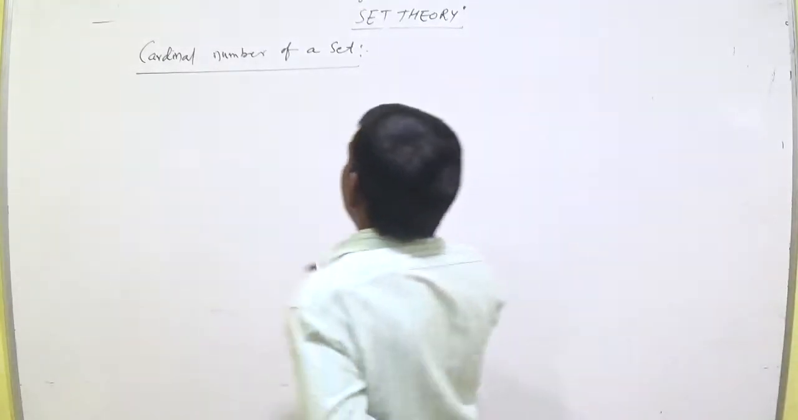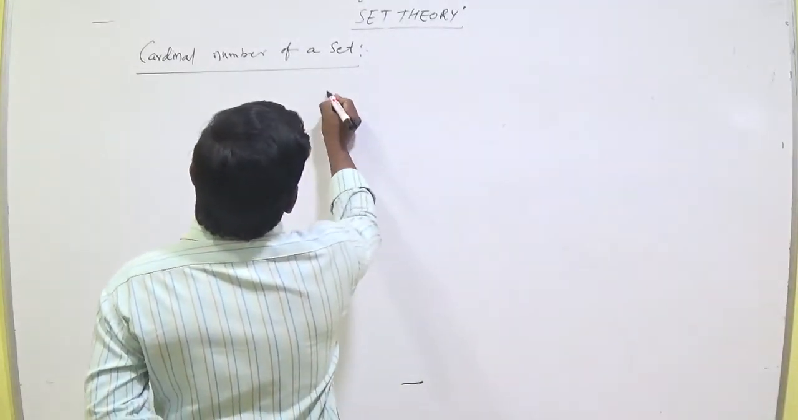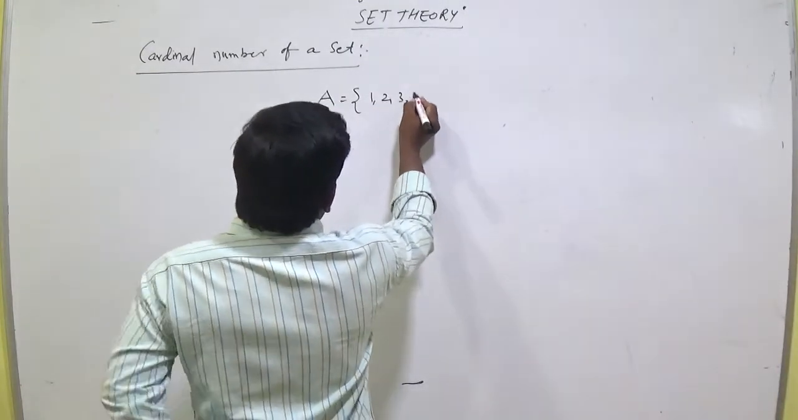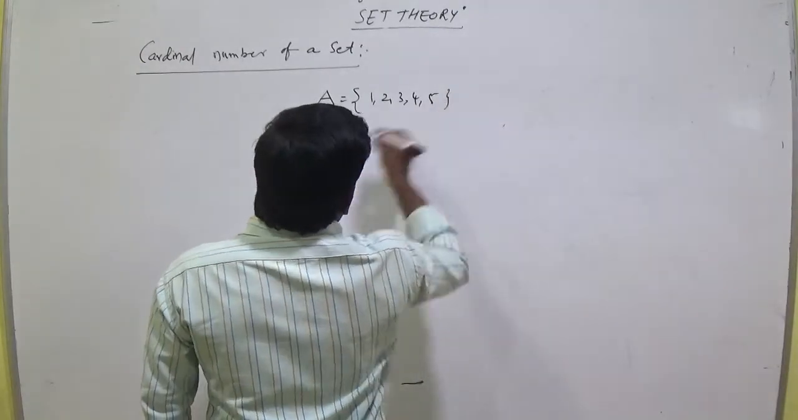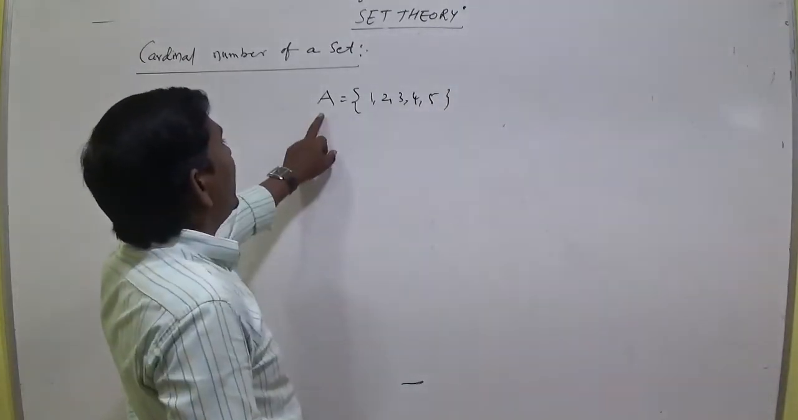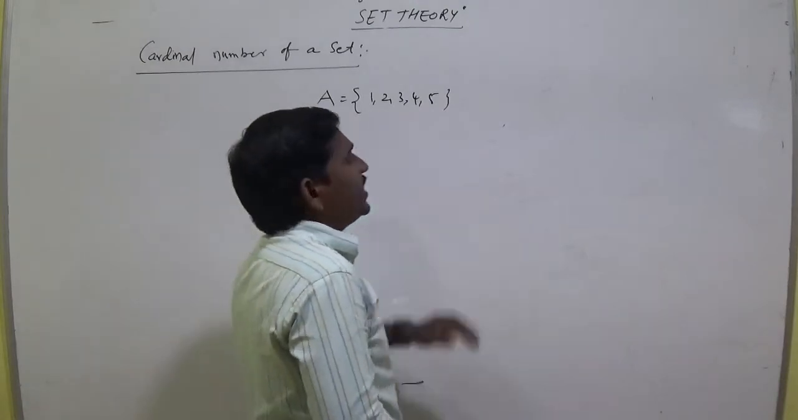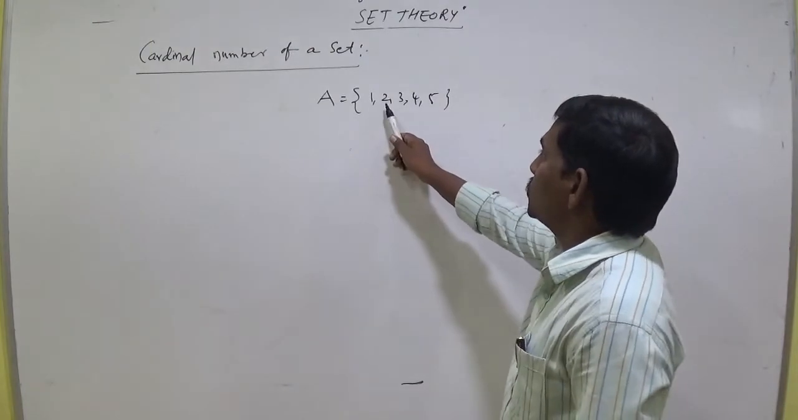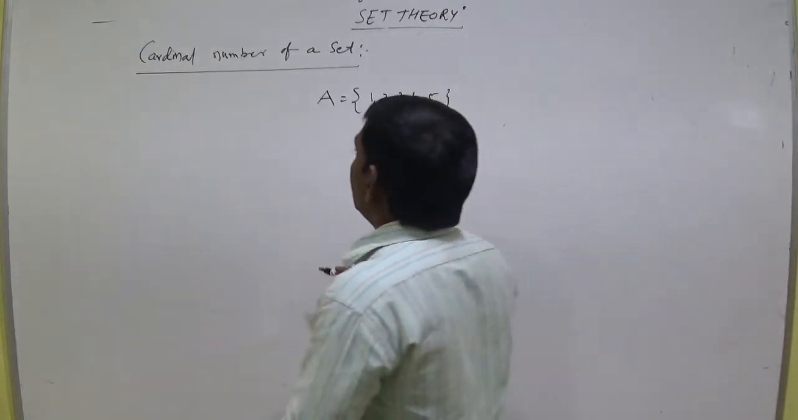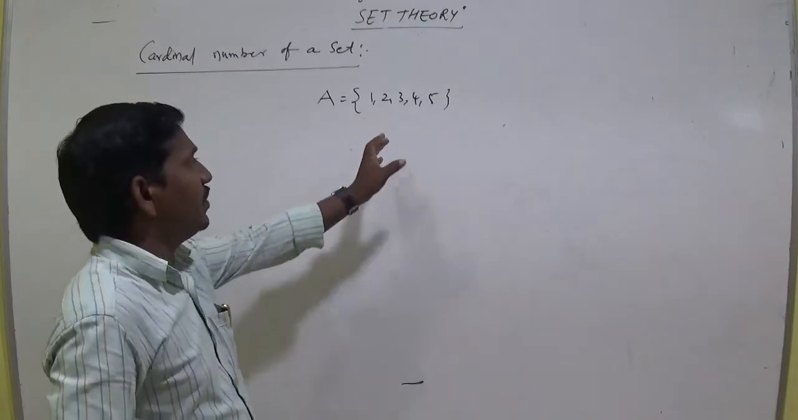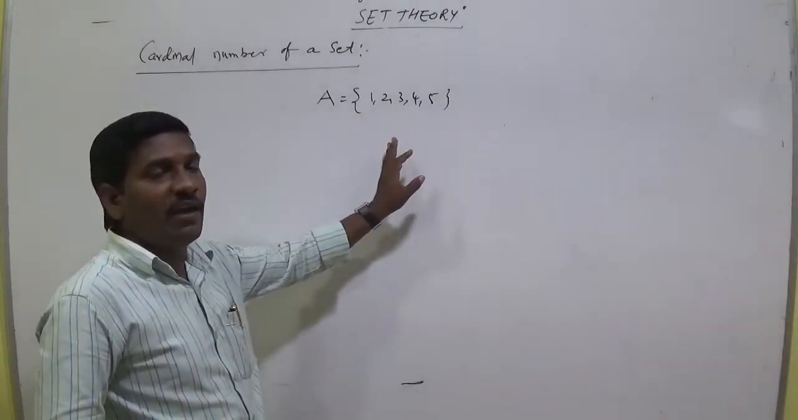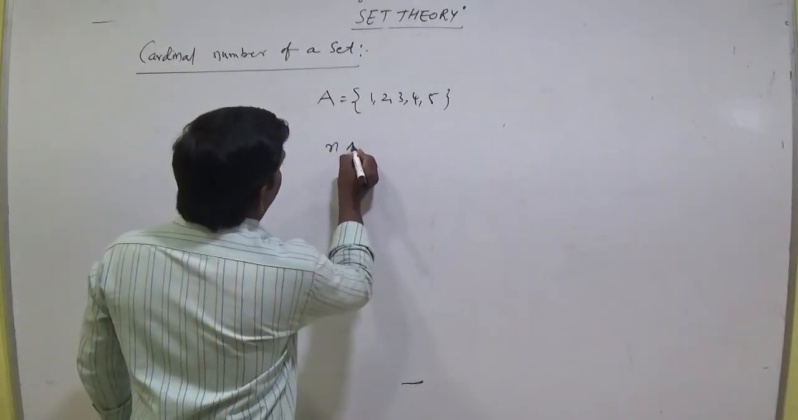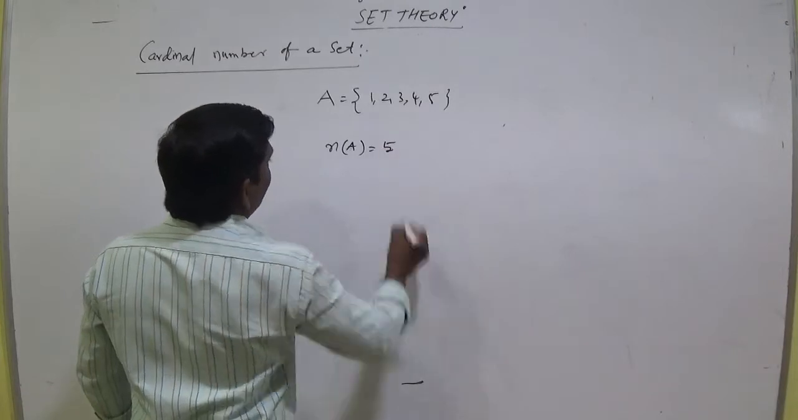For example, take a finite set A equal to the set of 1, 2, 3, 4, 5. This is set A, a finite set. How many elements are there? 1, 2, 3, 4, 5. So the number of distinct elements in a finite set is called the cardinal number of the set. It is denoted by n(A) equal to 5.